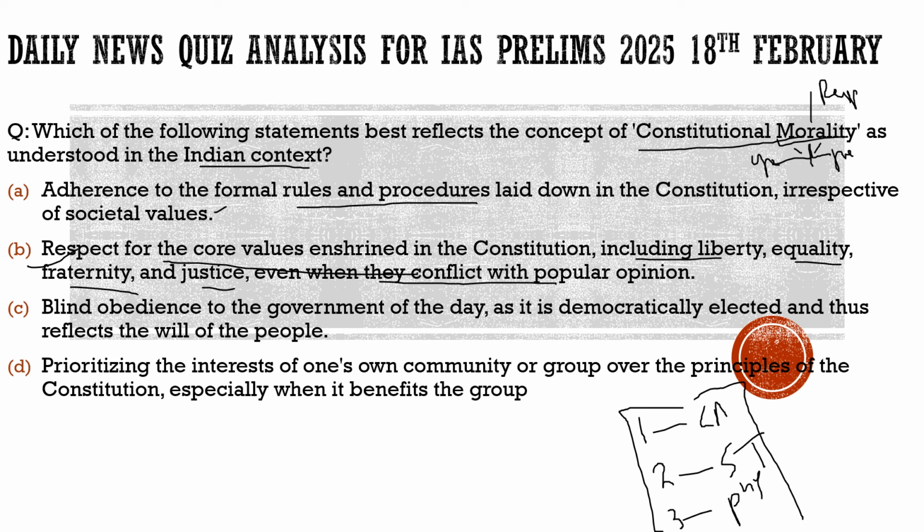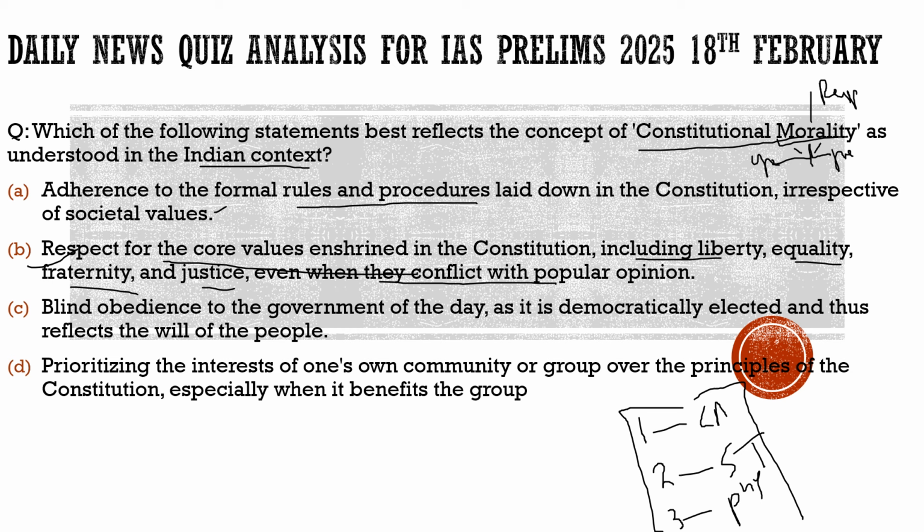in the Kesavananda Bharati case, when it was highlighted that the basic features of the constitution exist, it showed that the fundamental rights can be amended. The constitution can be amended, but the core features of the constitution, the basic features, we have to adhere to them, we have to give respect to them, and we have to conserve them.